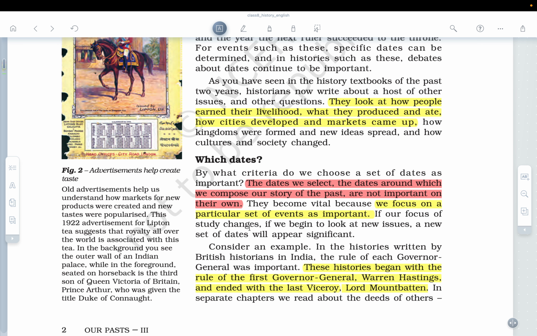Okay, so consider an example in the histories written by British historians in India. Now it's talking about British historians and British history written in India. These histories began with the rule of the first Governor General, Warren Hastings.